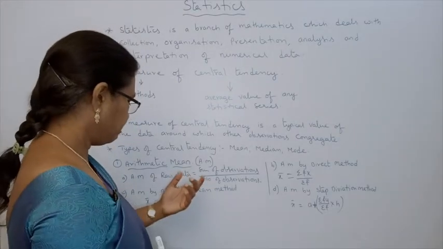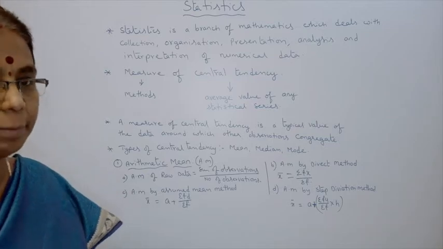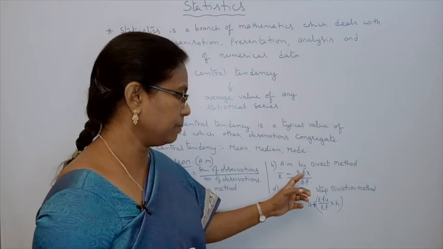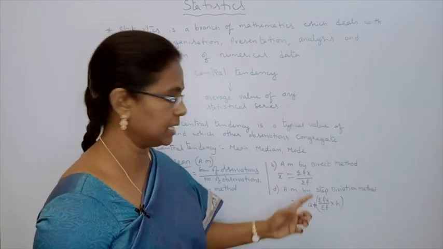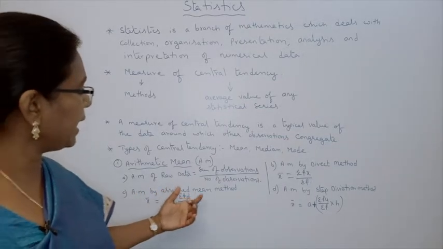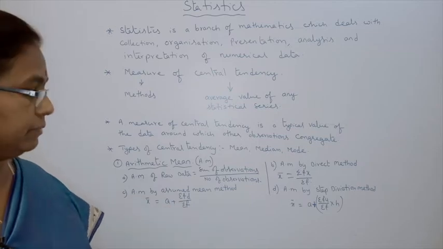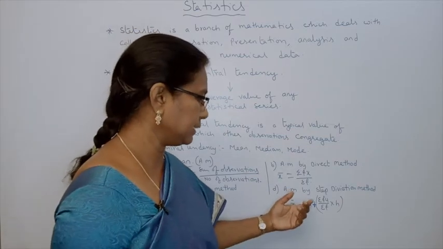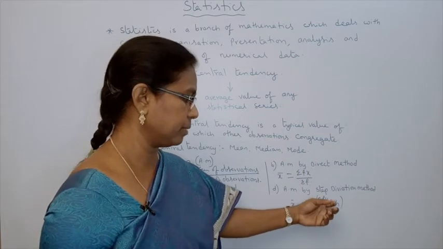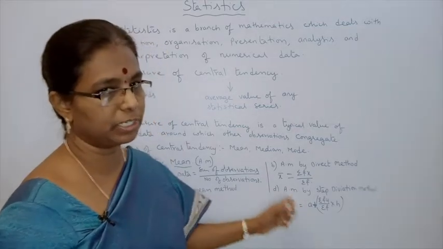Now what are the grouped data methods? 3 methods are there in finding the mean. First method, direct method: sigma fx by sigma f. Then arithmetic mean by assumed mean method: a plus sigma fd by sigma f. Third method, arithmetic mean by step deviation method: a plus sigma fu by sigma f into h. Then mean we have to represent by x bar, small x bar.